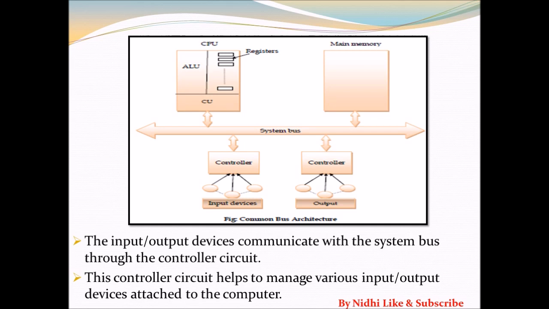Okay, this diagram shows the common bus architecture. Here you can see that the system bus is the node between the controller and the main memory, ALU and CPU. The input output devices communicate with the system bus through the controller circuit, and this controller circuit helps to manage various input output devices attached to the computer.